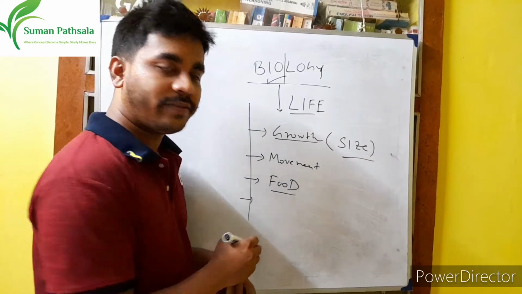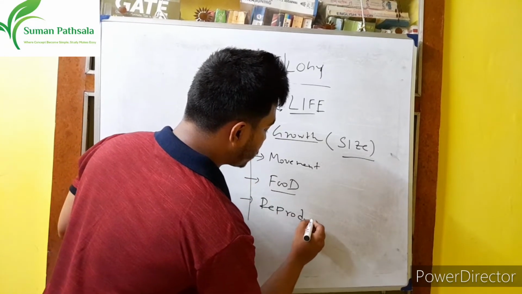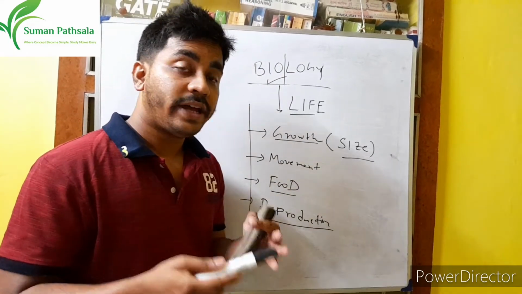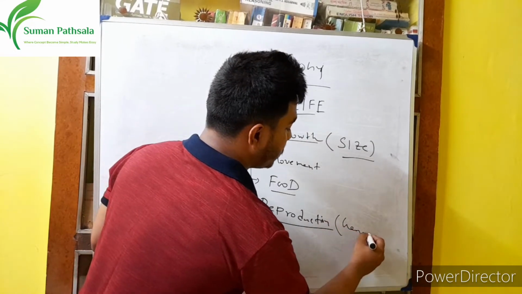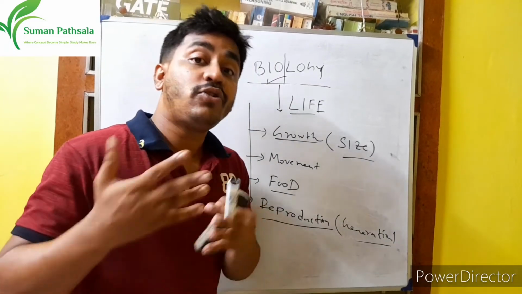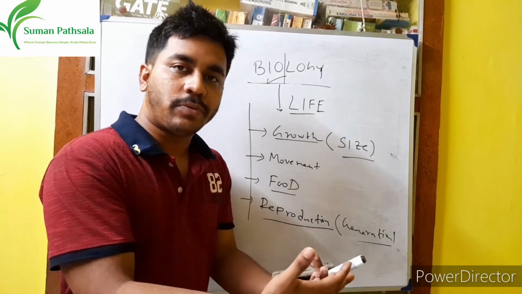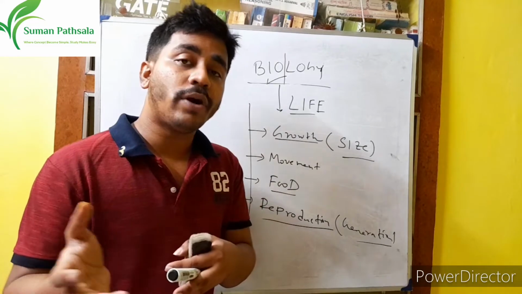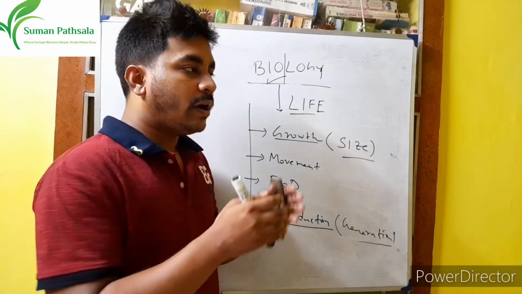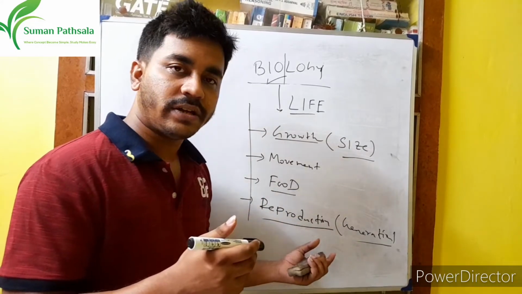Fourth point is what? You guess? Reproduction. Why is it essential for life? Reproduction helps generation. Generation means one generation to the next generation. That means the offspring. From you, your child is born. From me, my child is born. From your parents, you were born. Right? So that is called reproduction. That means from an organism, a new organism is formed. That is called reproduction.